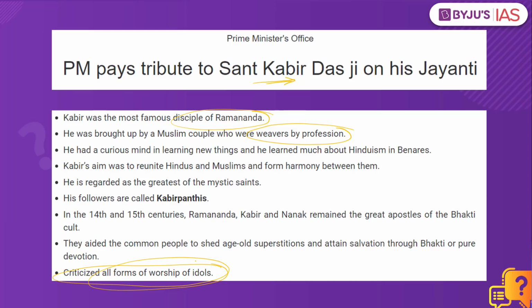He also denounced idolatry and all forms of rituals, and he laid emphasis on equality of human beings before God. So he emphasized the essential oneness of all religions, and ultimately said that Ram and Allah are the same, temple and mosque were all the same, and basically he espoused the very values of equality and oneness, and did not believe in different religions, as he thought all religions are the same.